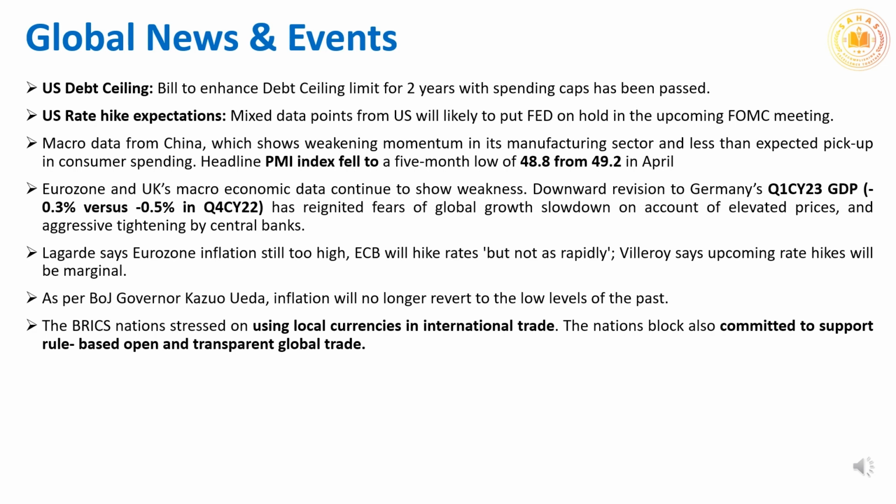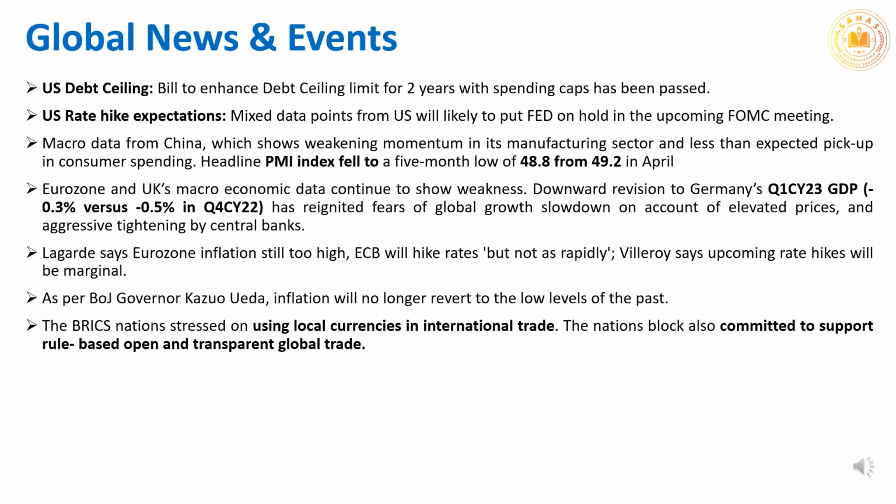China Caixin PMI shows May factory activity swings to mild expansion. The index came in at 50.9 for May, up from 49.5 in April. Mixed survey results indicate China recovery is still uncertain. Eurozone and UK's macroeconomic data continue to show weakness.